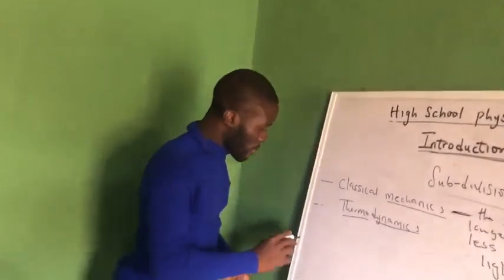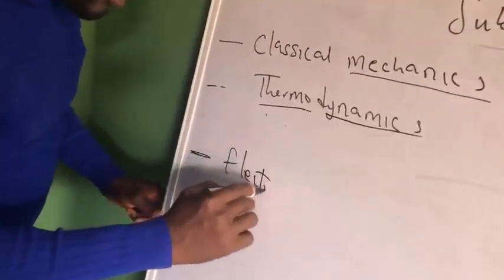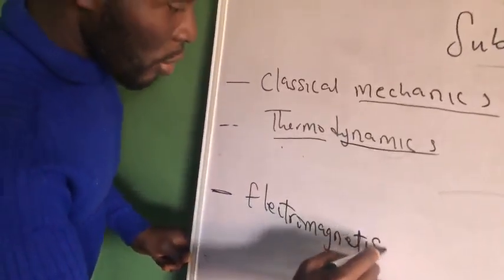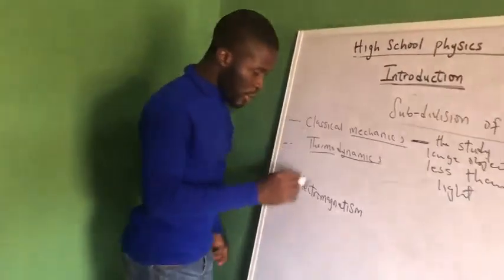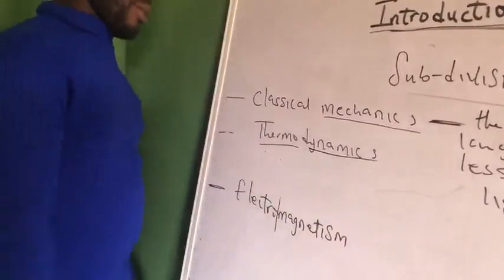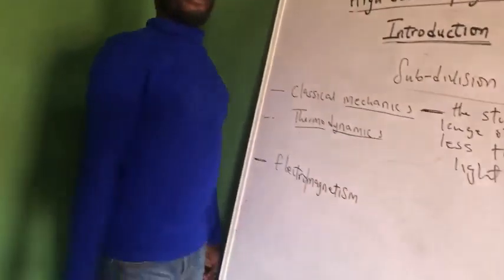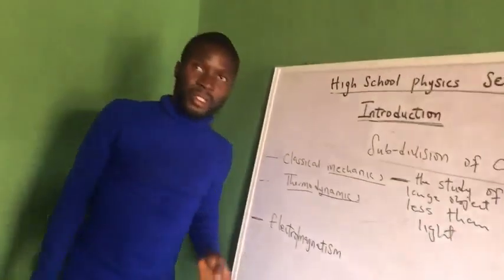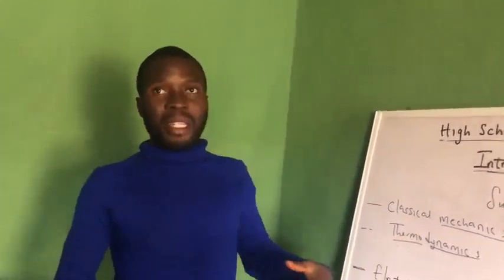Now the third one, electromagnetism. What do we mean by electromagnetism? If we split this into two, we have electro and magnetism, electro from electricity. So electromagnetism has to do with two things, electricity and magnetism. So we are talking of the study of electricity and magnetism.